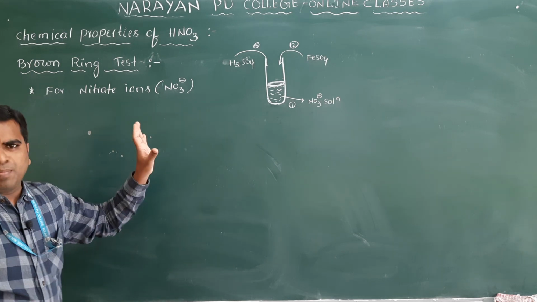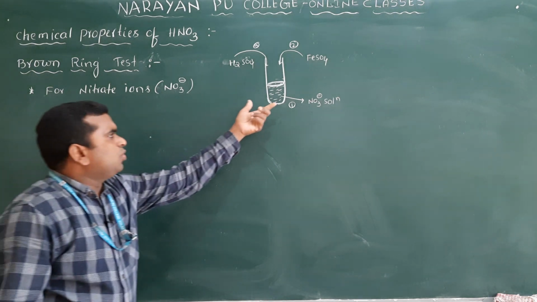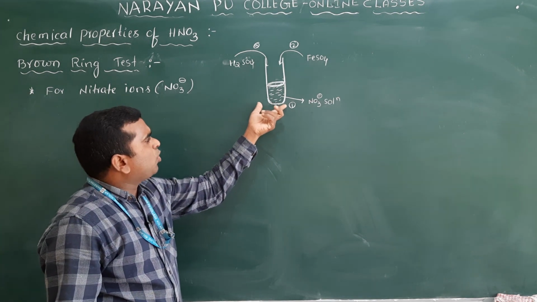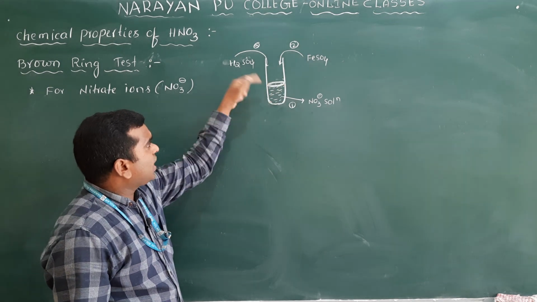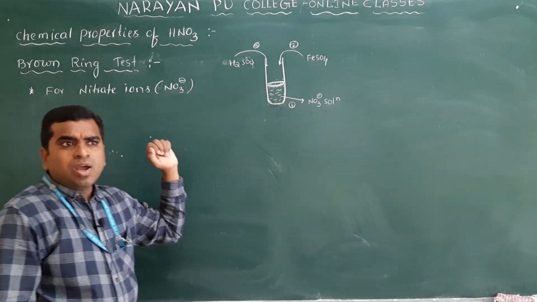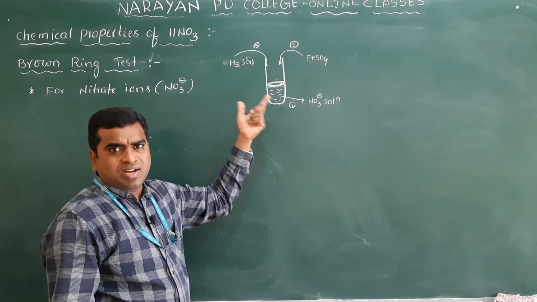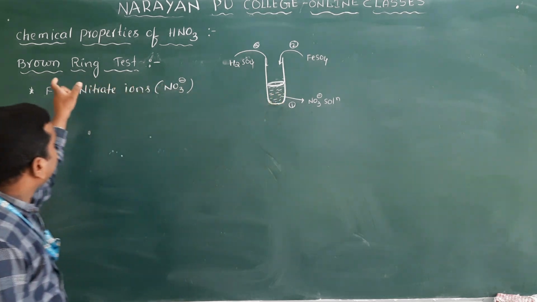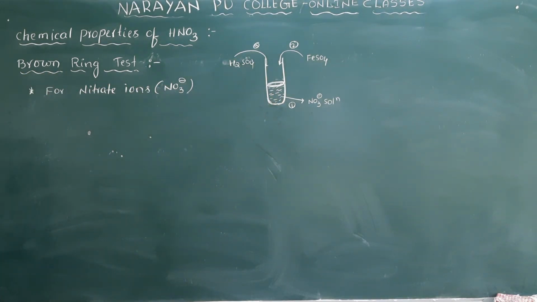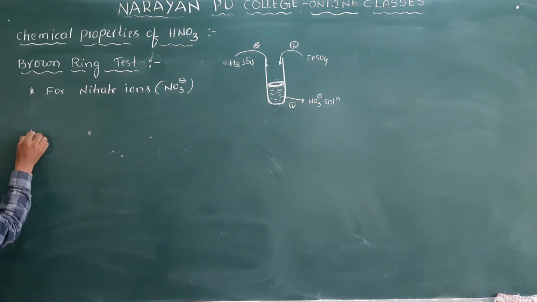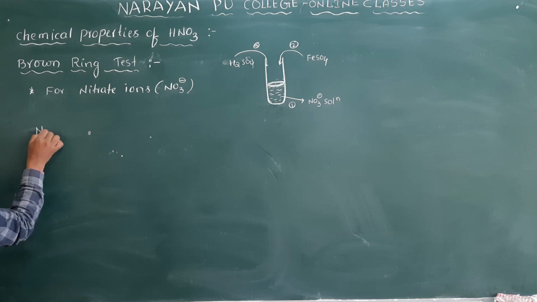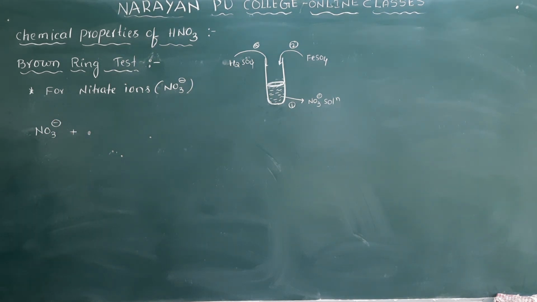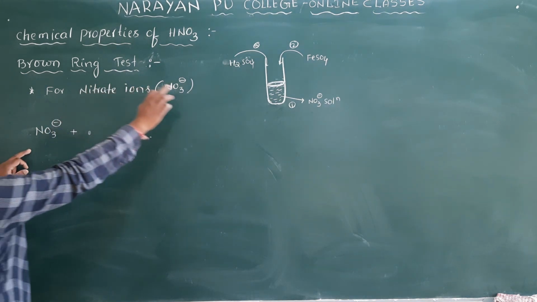So why does this color appear, and which compound is formed when we add FeSO4 and H2SO4 to this nitrate solution? What is the compound responsible for that brown colored ring? That we will discuss. First of all, we have taken the nitrate ion, NO3 minus.